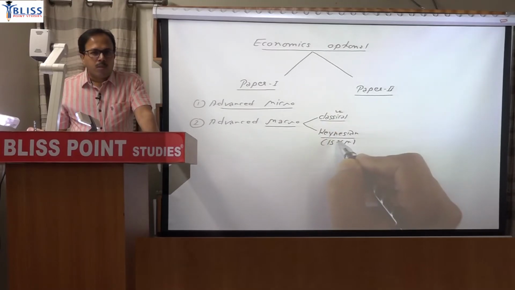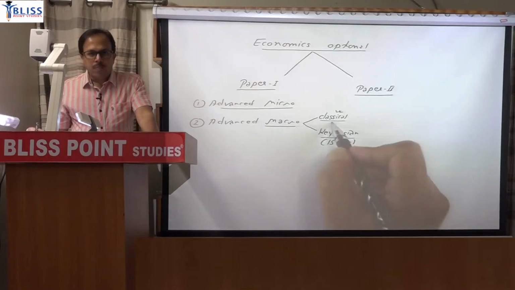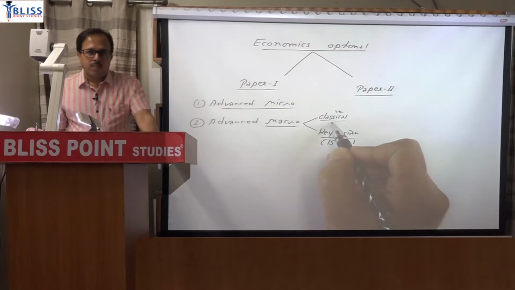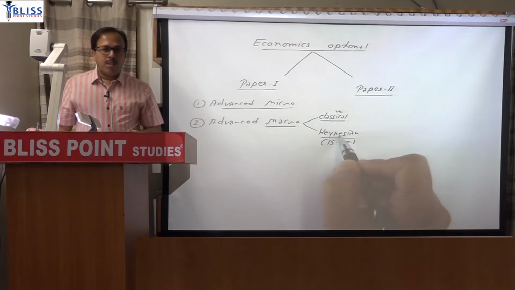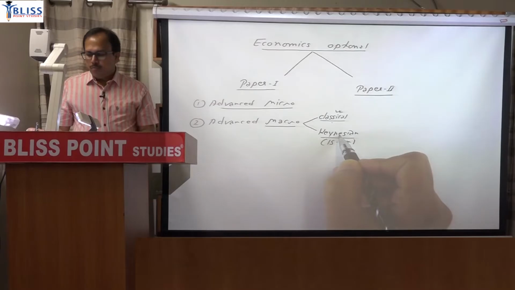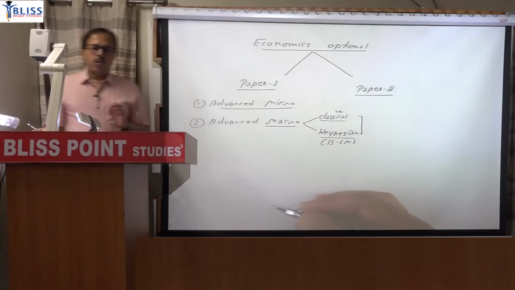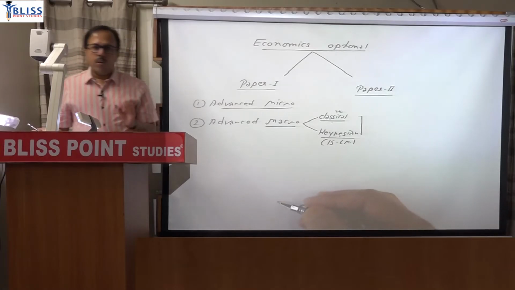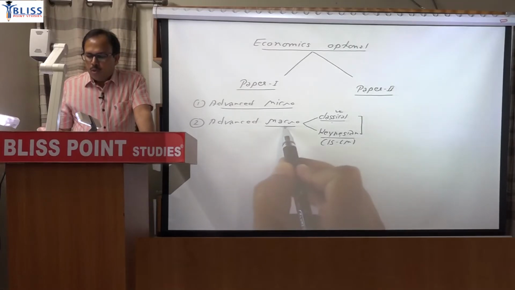So I am explaining that the classical model you have to read from Froyen, the Keynesian model you can read from Dornbusch and Fischer, and as far as neoclassical and neo-Keynesian is concerned, neoclassical means today's economists, some of them follow classical concepts, but they have modified that classical concept. So in that way they are neoclassical or post-classical. Some follow the Keynesian aspect, but they have modified the Keynesian argument, so they are post-Keynesian or neo-Keynesian. For post-Keynesian and neo-Keynesian you can read Froyen also, or there is one chapter from Gordon, chapter number 17, that you will find in your macro study material.